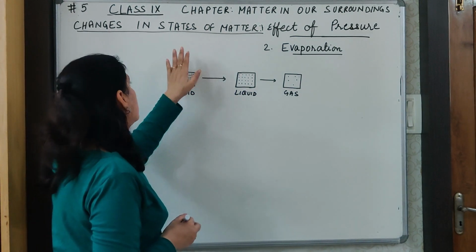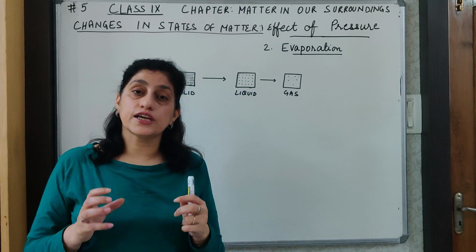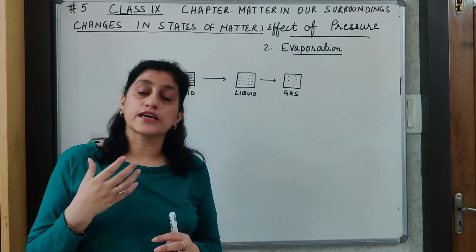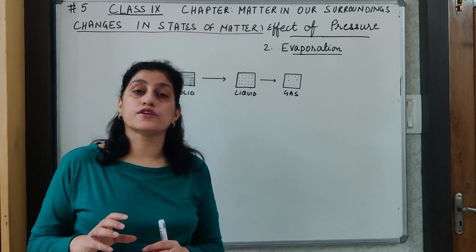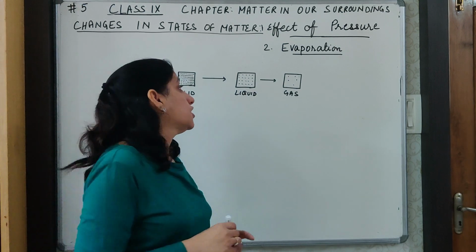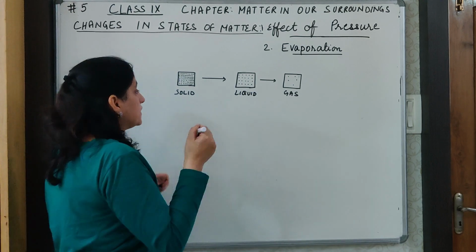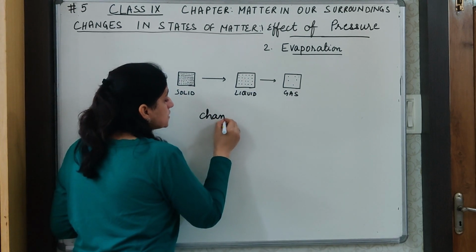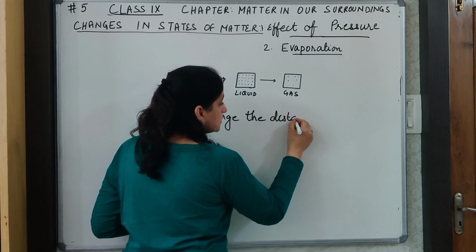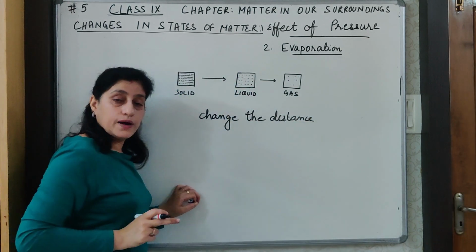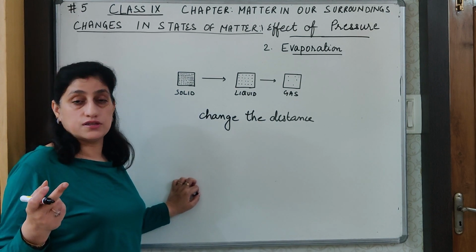Now, first of all, here we are going to discuss the effect of pressure. Just as the change in temperature can change the state of the matter, similarly by changing the pressure also the state of the matter can be changed. Now what is it? We know to change the state of matter, the basic requirement is to change the distance between the particles, which we achieved in the previous video by the change in temperature.